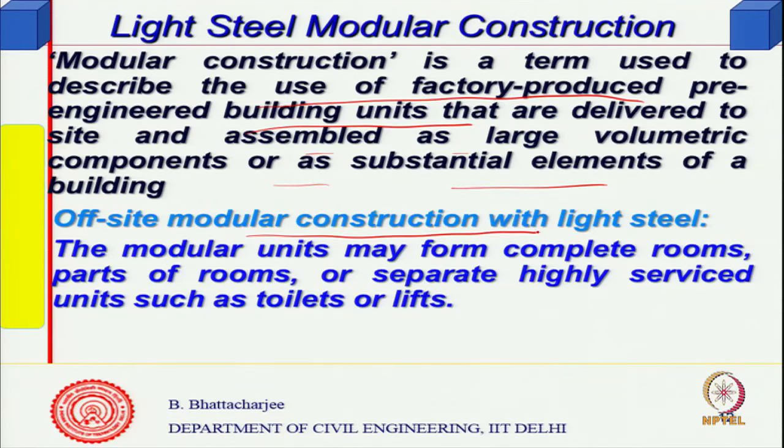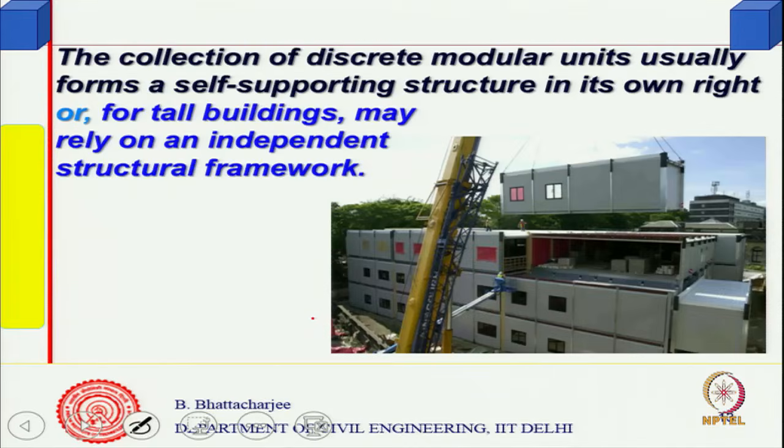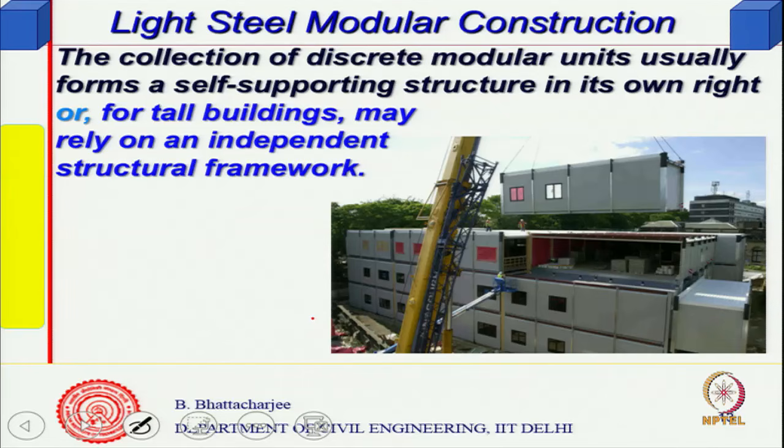So, off-site modular construction with light steel is also possible, like concrete. Modular units may be complete rooms, parts of a room, or separate highly serviced units such as toilets, lifts, etc. As you see, these days there are portable boxes that are used on construction sites, but people have constructed buildings with this kind of scenario, of course, the larger ones.